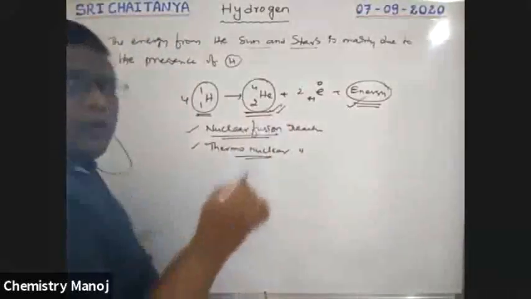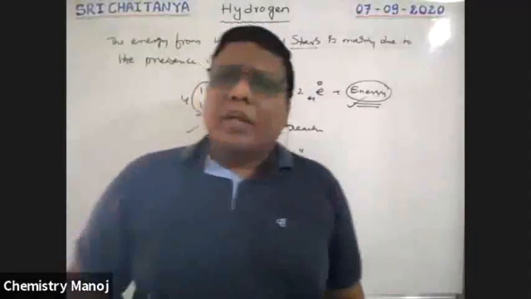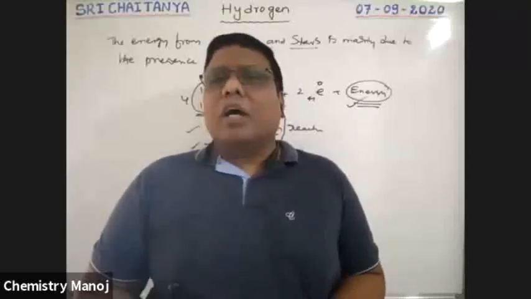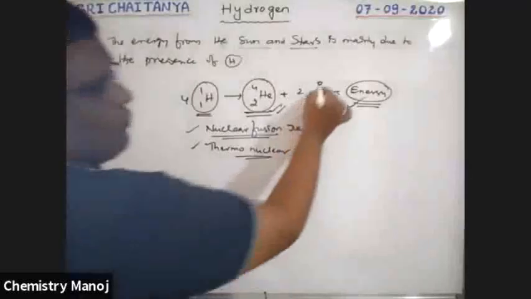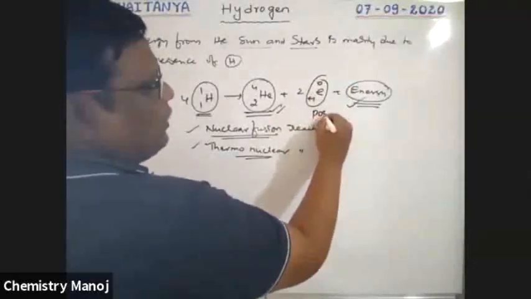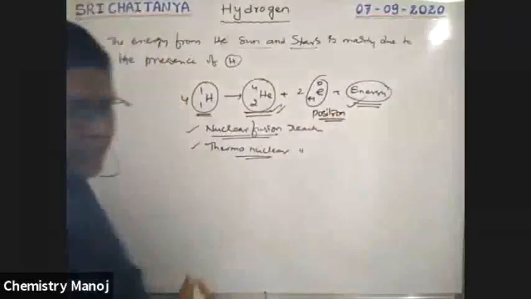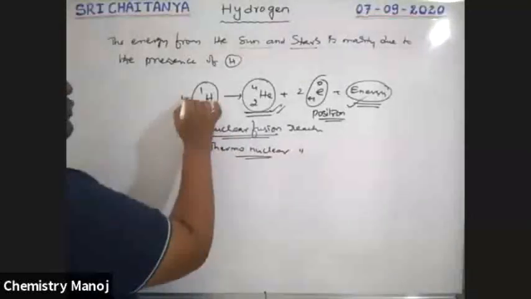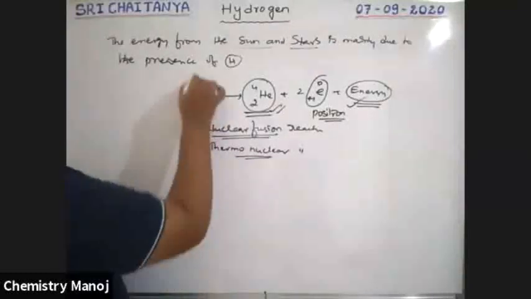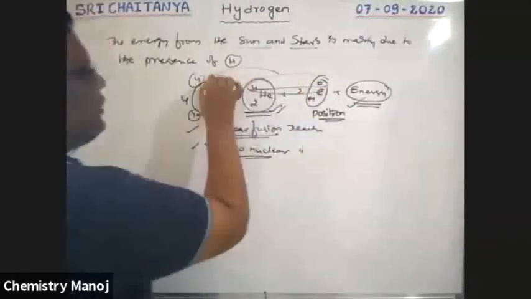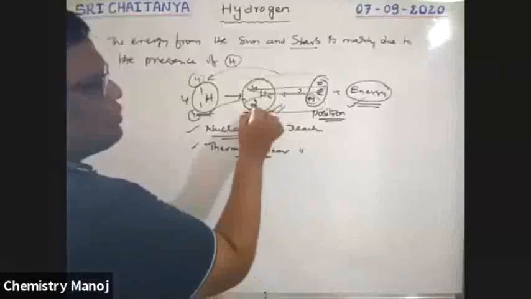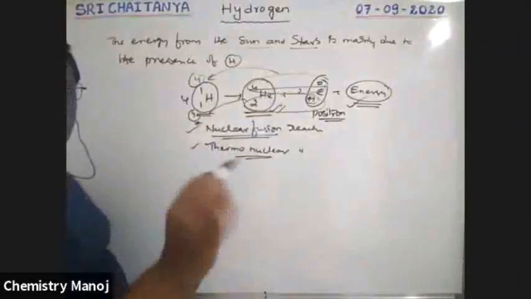So this is about hydrogen. Now, hydrogen is a very reactive element. Almost all the elements react with hydrogen. See here, e+10, which is called a positron, an anti-electron. See, boys, how this is balanced. 4 into 1, that is 4. If you add these two, you will get 4. And 2 into +1 is +2, +2, that is a total of +4. This is the way to balance the equation, boys.